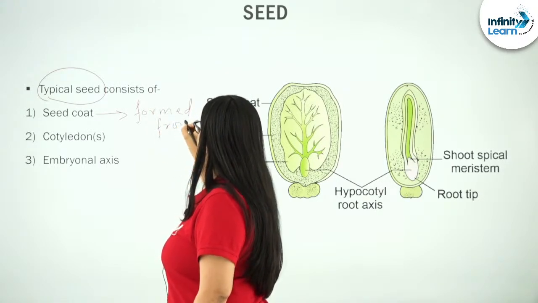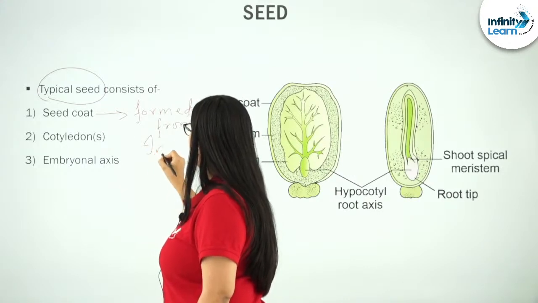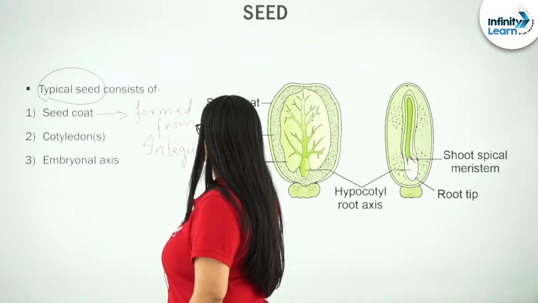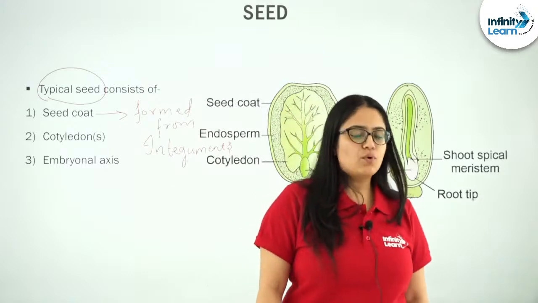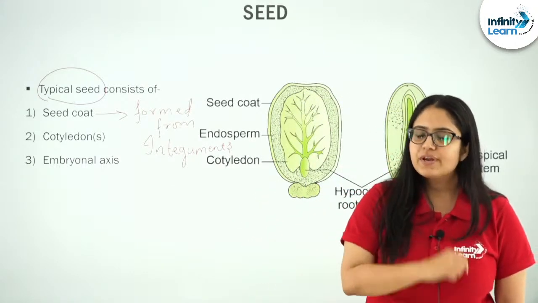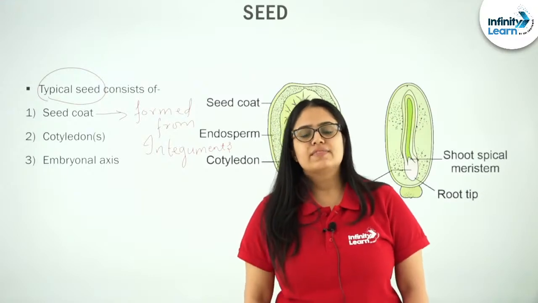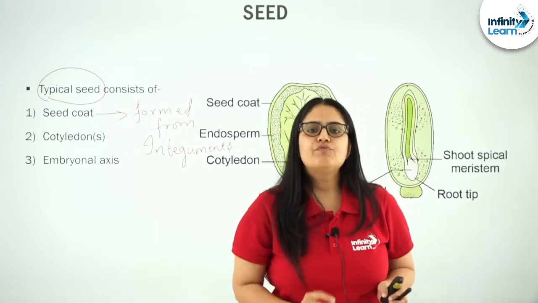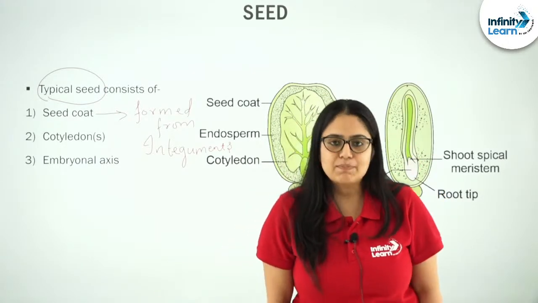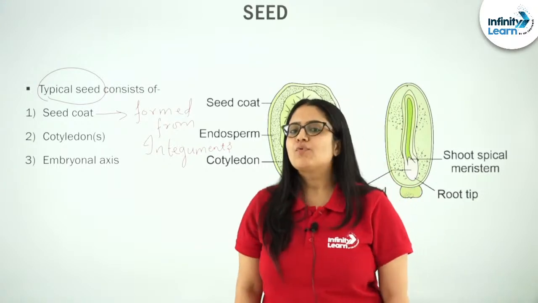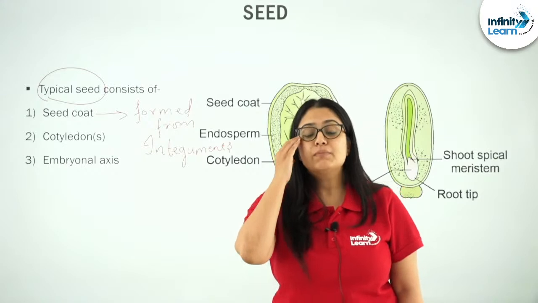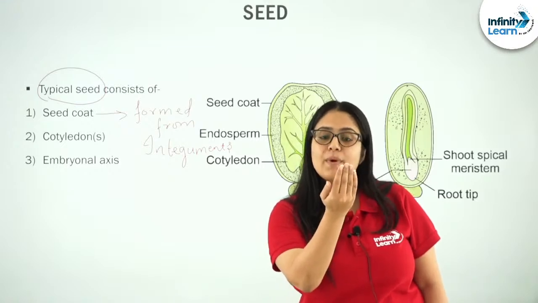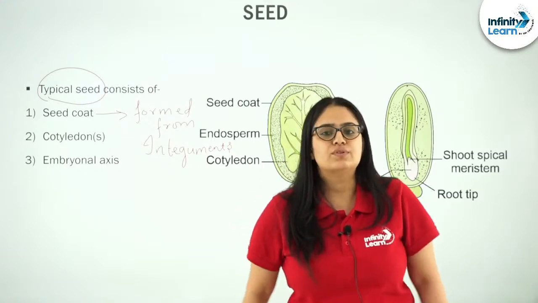So, the seed coat is formed from integuments. There is one more point I want you to understand, students. If you remember the structure of the ovule, there was a part known as the micropyle. The micropyle in an ovule is a region where integuments are absent, and in the majority of flowering plants, the pollen tube enters the ovule through the micropyle and then reaches the embryo sac.